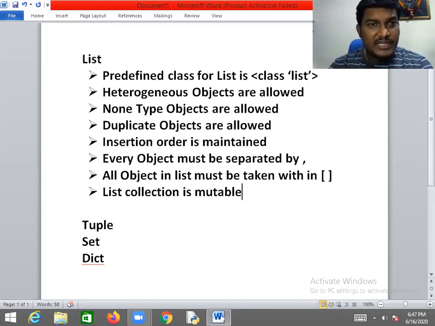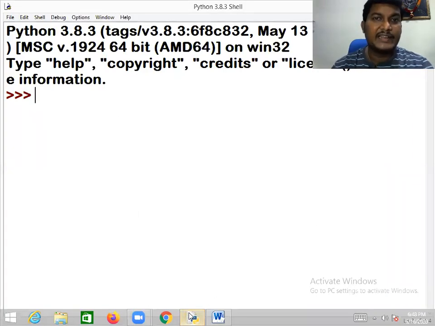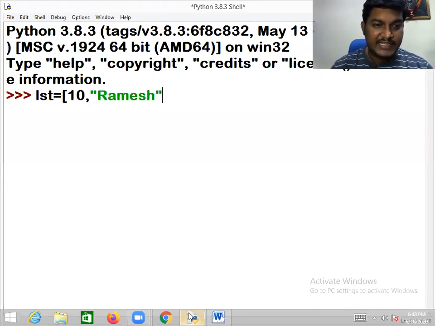That means the content of the list object can be changed. Shall we have an example? Come with me. I'm opening Python IDLE. After opening it, I'm taking a list. The first element is Ramesh, and the next one is the city, Hyderabad.